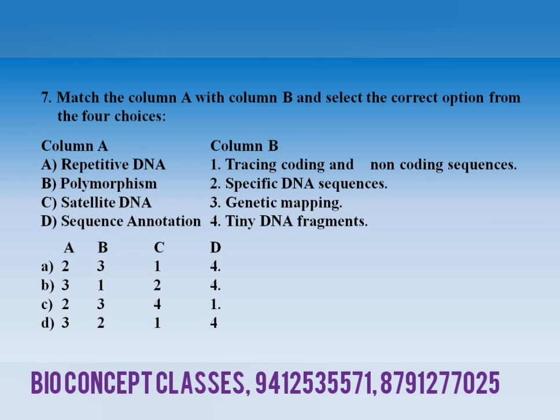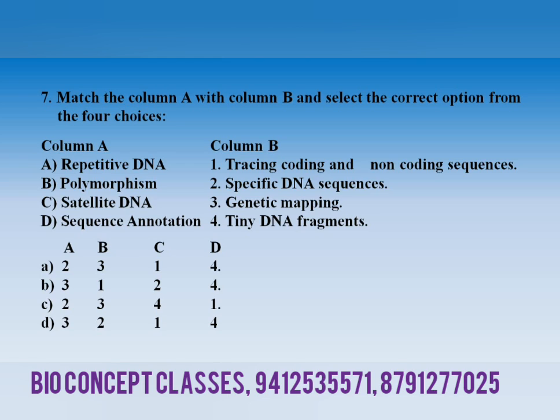Now, seventh question again is a matching question. Right? Column first and column second. Column A having A, B, C, D. These are related to the DNA, right? HGP, Human Genome Project. Now the column first, A, repetitive DNA, B, polymorphism, C, satellite DNA, and D, sequence annotation.